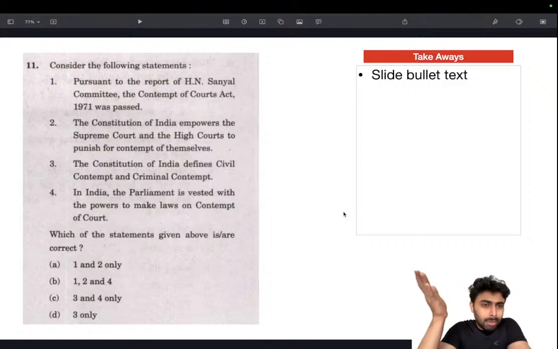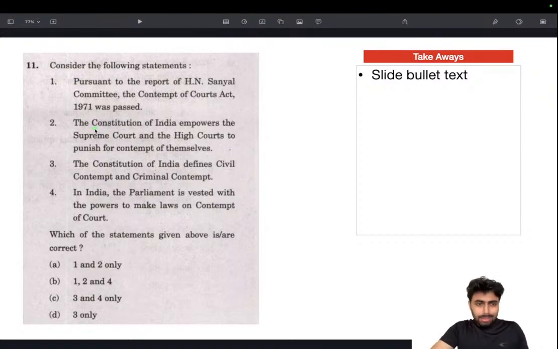Even I wasn't aware of that. But the question is framed in such a way that that's not the fact UPSC is looking for. The next statement is that the Constitution of India empowers the Supreme Court and High Courts to punish for contempt of themselves. Yes, this is actually right.